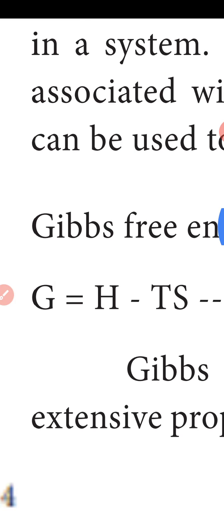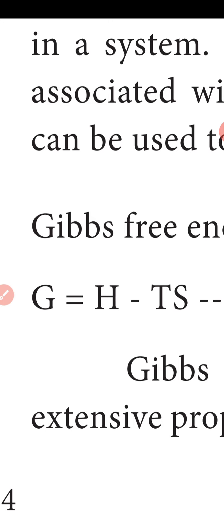G is equal to H minus TS. G means Gibbs free energy, H means enthalpy, T means temperature and S means entropy. The Gibbs free energy is an extensive property and it is a single-valued state function.